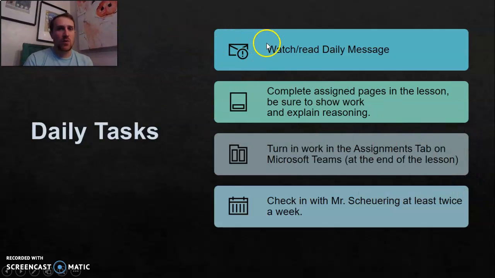Your tasks today are to watch or read the daily message, which you are doing. Complete the assigned work. Today we're finishing lesson 12.3. This is our second day working on it, which means you should be finishing it up if you didn't do so yesterday. When you are done, please turn in your assignment. You can turn it in on Teams, you may text me pictures, or you may email me pictures. Whatever works best for you, but please get that turned in.